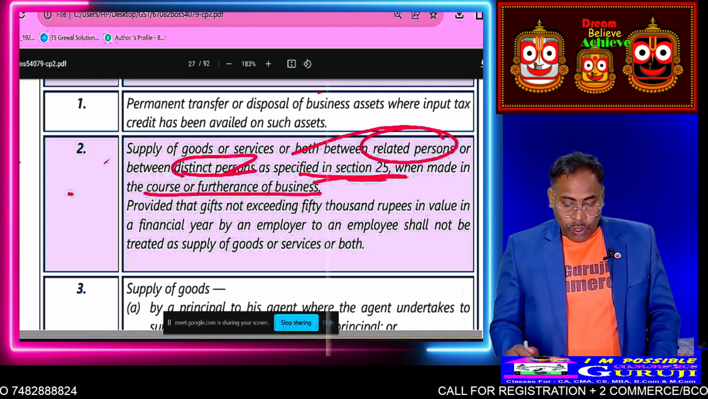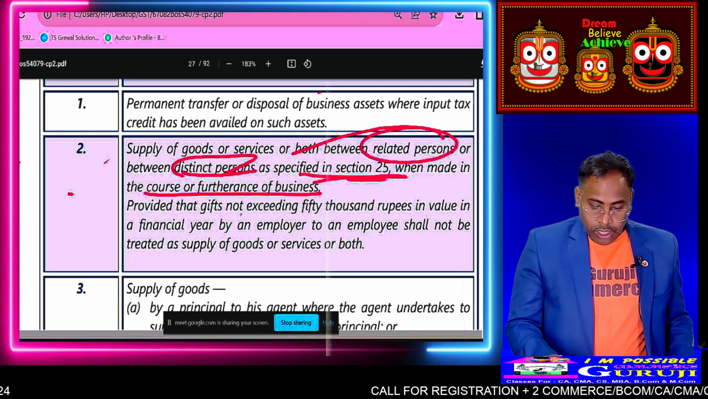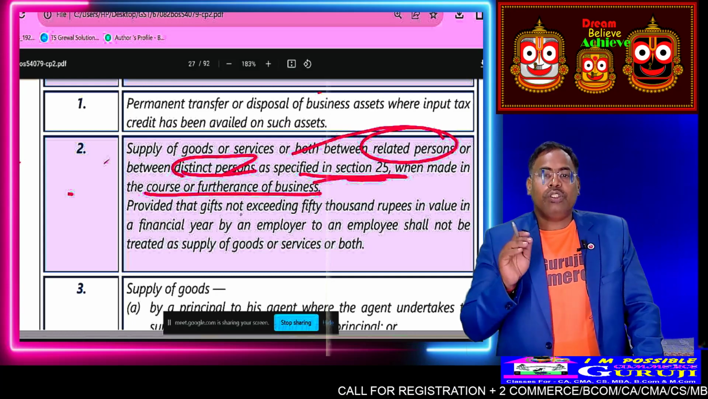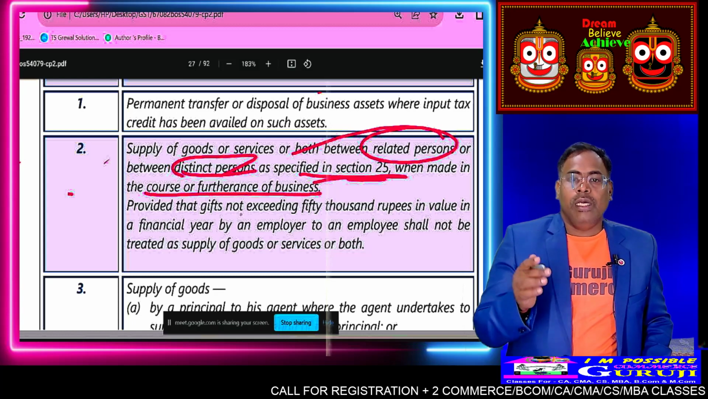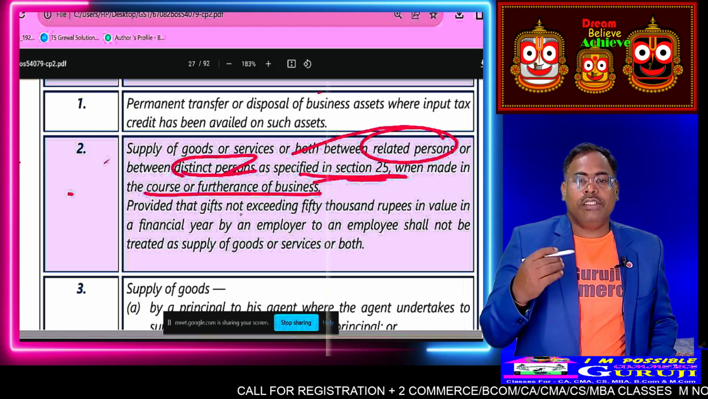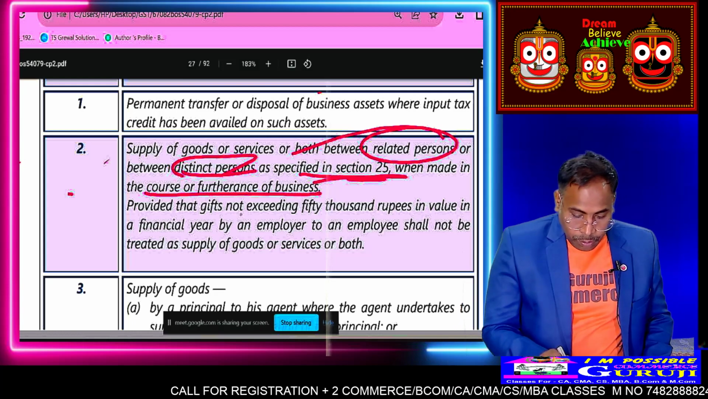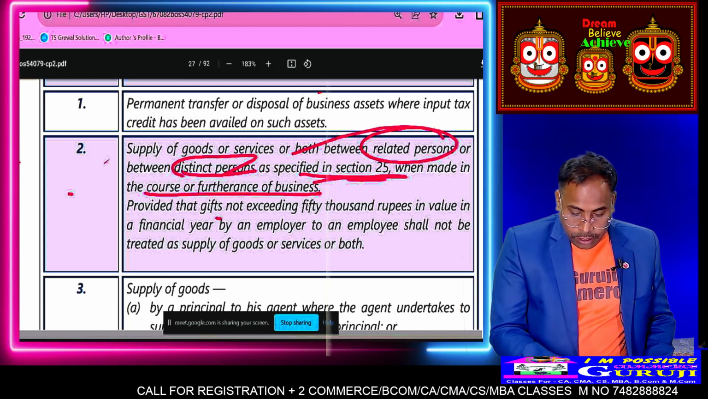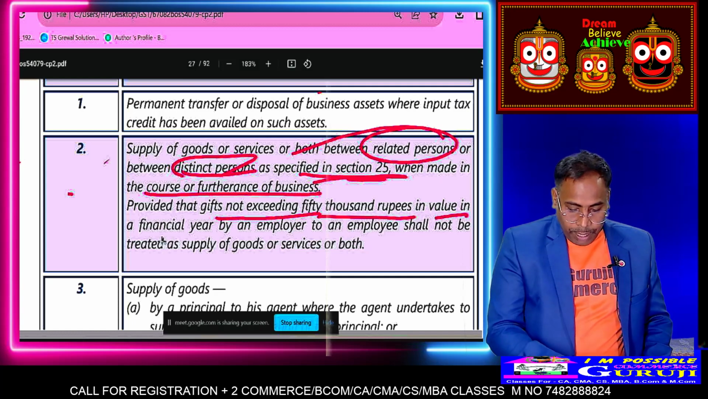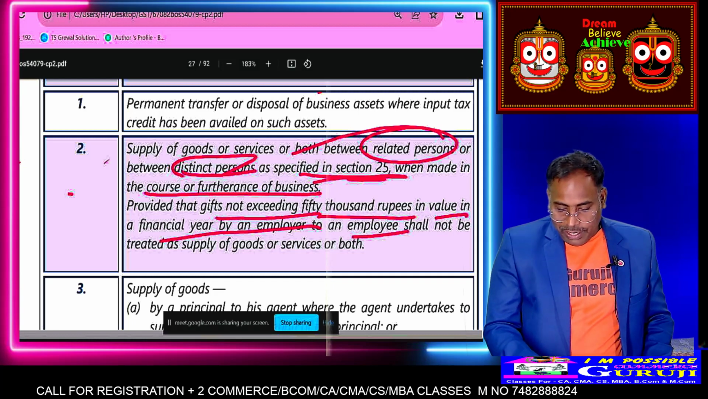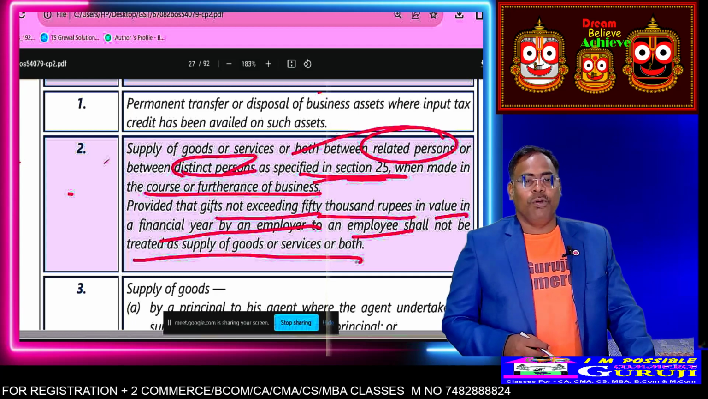In that case, whether it is supply or not: any goods or services or both to a related person or distinct person as specified under section 25, made in the course or furtherance of business, provided that gifts not exceeding 50,000 rupees in value in a financial year by an employer to an employee shall not be treated as supply under both the cases.